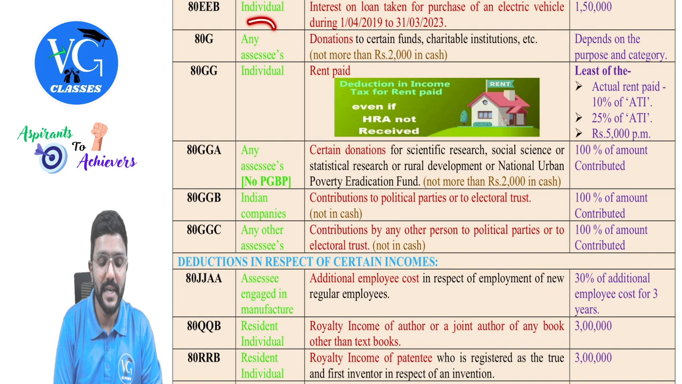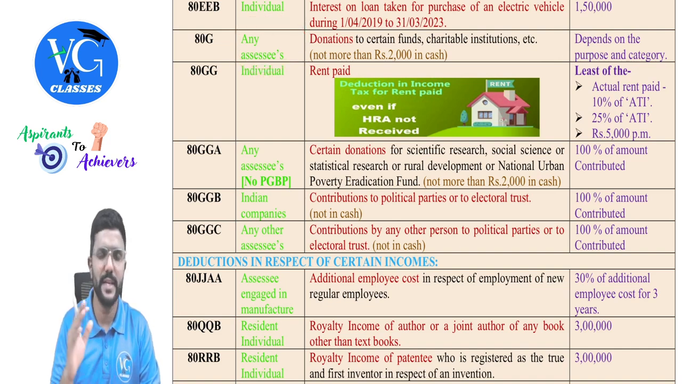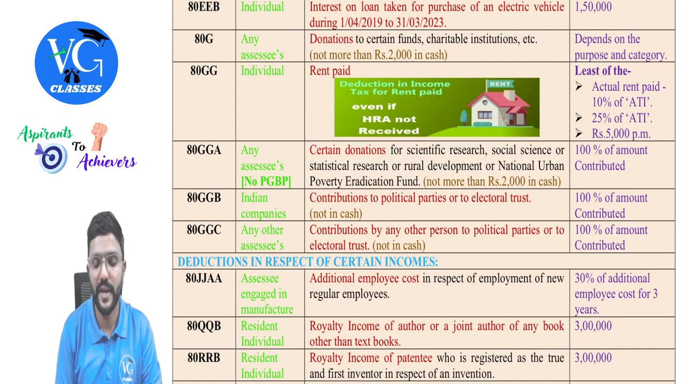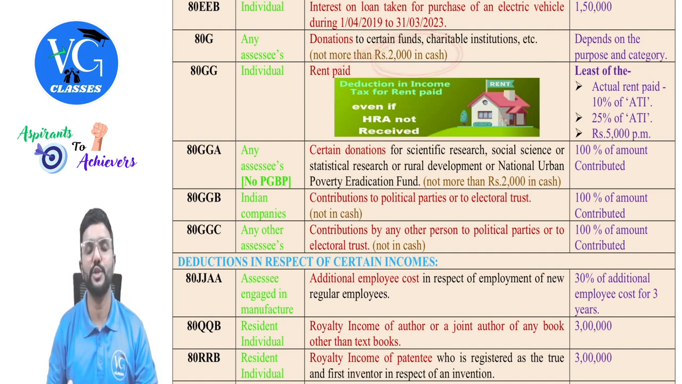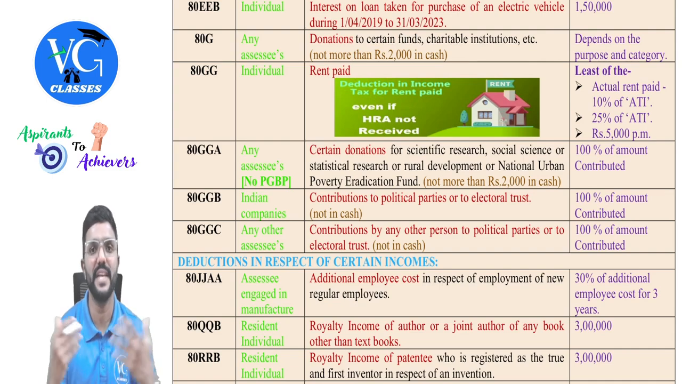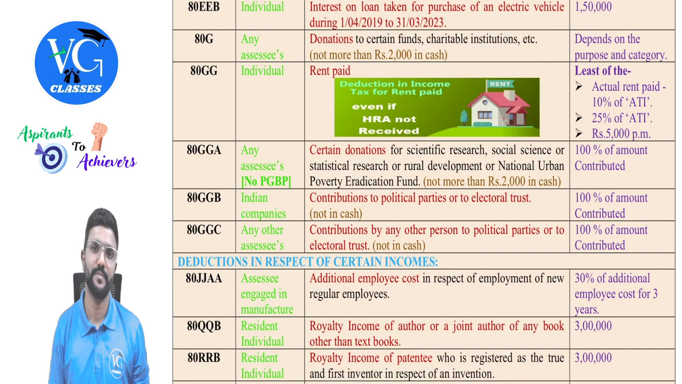80G. Here the deduction can be claimed by any assessee including company, partnership firm and all. And if you are giving any donation to various funds or for charitable purpose, you can claim deduction here. How much deduction depends upon the purpose and category, which we will discuss. But here you cannot give more than 2,000 in cash. Assume I gave 10,000 donation in cash. Can I claim the deduction? No. Up to 2,000 you can give it in cash, but not more than 2,000.